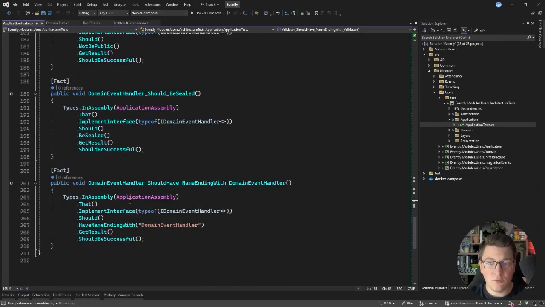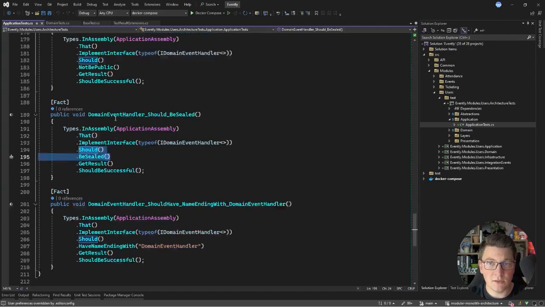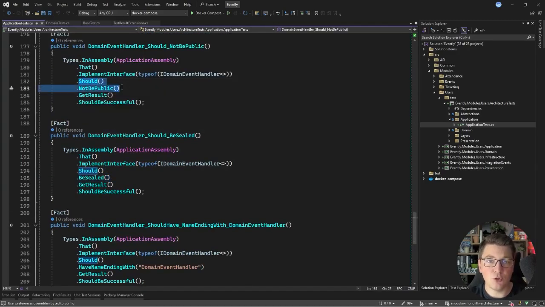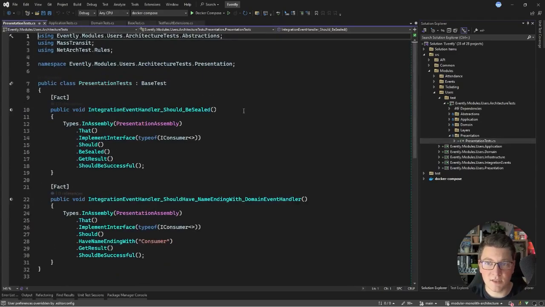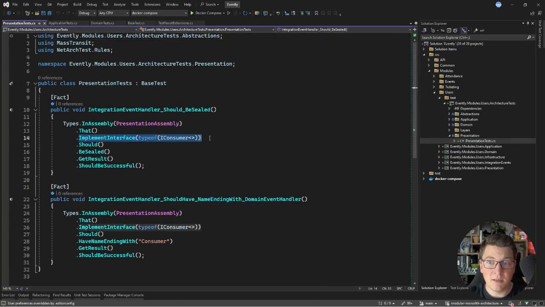All you have to do is select a given type, filter by these types. In this case, we are looking for any types that implement a domain event handler. And then we can say that they should have a name ending with a given value, or that they should be sealed types, or that these types should not be public. In the presentation layer, I also have a similar set of tests for my integration event consumers. So I'm looking for types that implement the IConsumer interface from MassTransit.